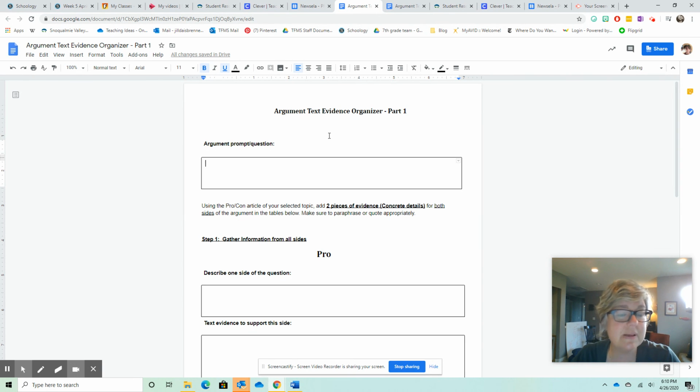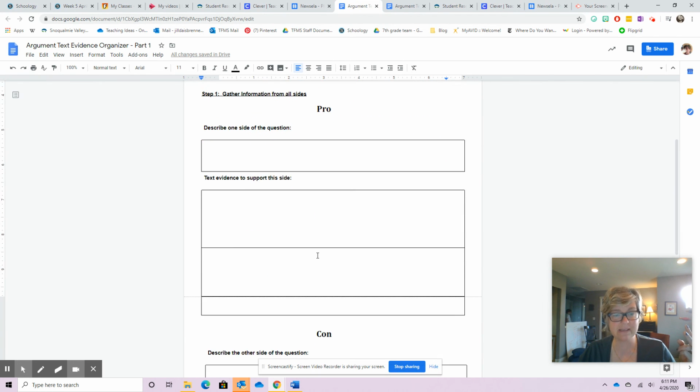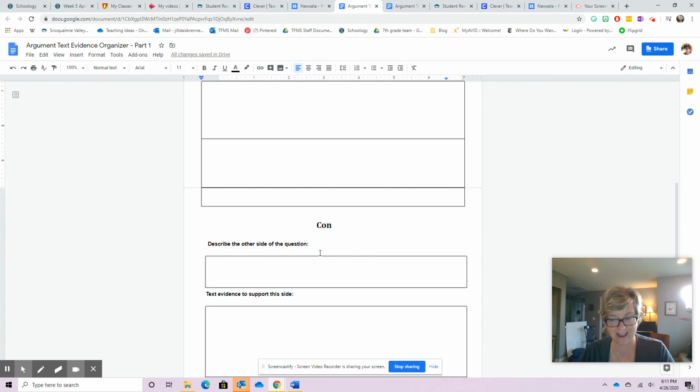That is simply going to be the topic or prompt that I'm going to put in there. Now, using that pro article that you just read, you are going to pick 2 pieces of evidence or concrete details that best support the pro side and 2 additional pieces that best support the con side.